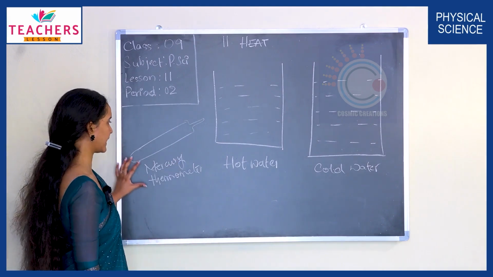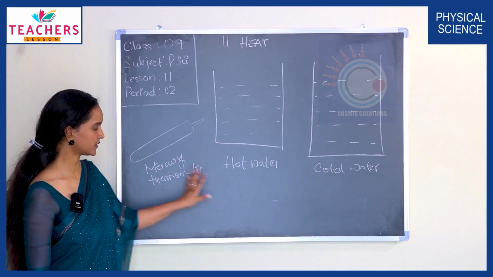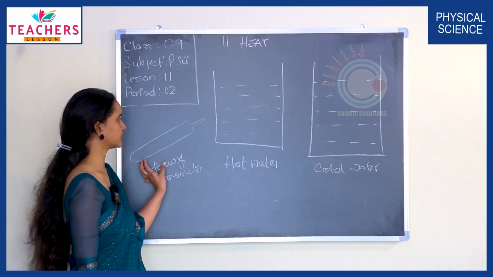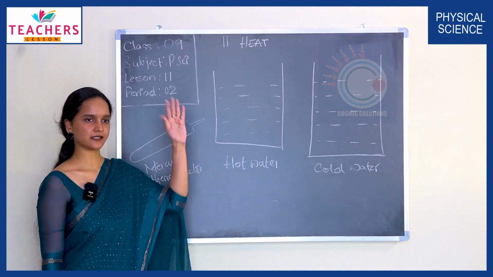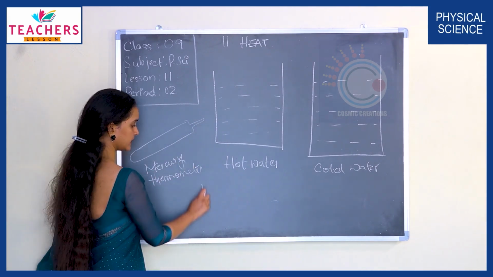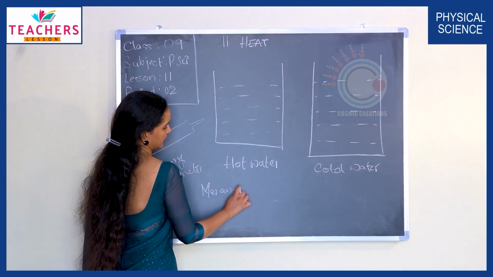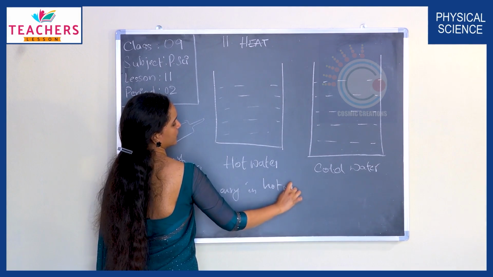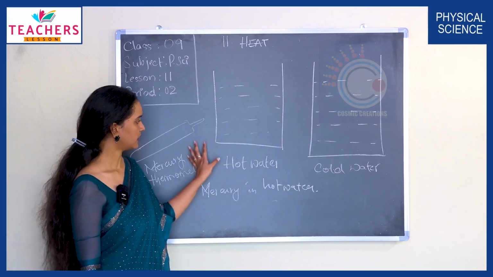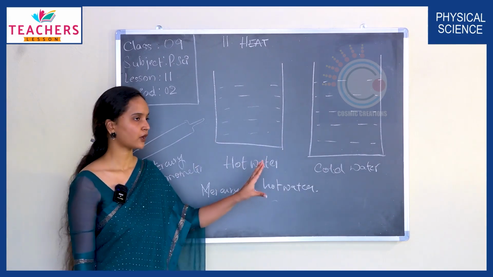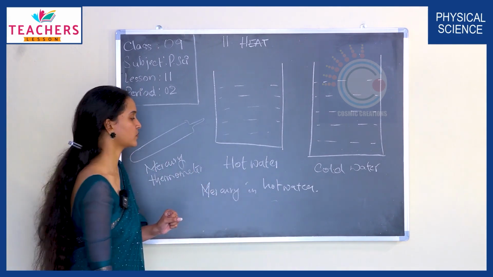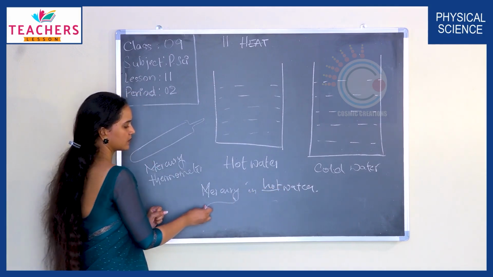What happens when I insert this mercury thermometer in this beaker full of hot water? The reading of the mercury in this thermometer increases, right? The mercury expands and the reading goes up. What is happening there? The heat energy in the hot water flows and enters the mercury in the thermometer. Heat flows from the hot water to the mercury.